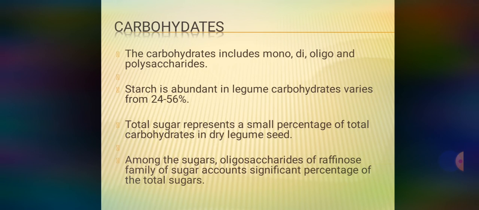Then there is ajugose, which is also a type of oligosaccharide from the raffinose family. It is found in smooth or wrinkled peas also. And raffinose is available in most of the legumes. These high molecular weight oligosaccharides cause flatulence in the stomach when we consume these legumes, and it creates some discomfort to people also, because they are not easily digestible.